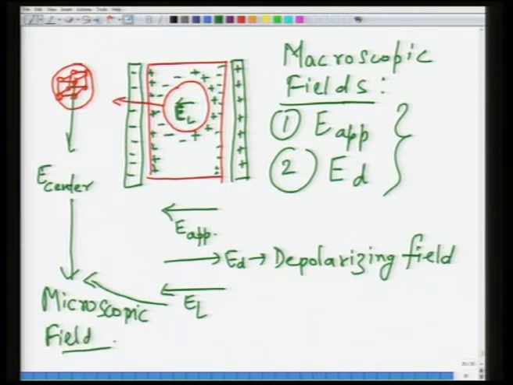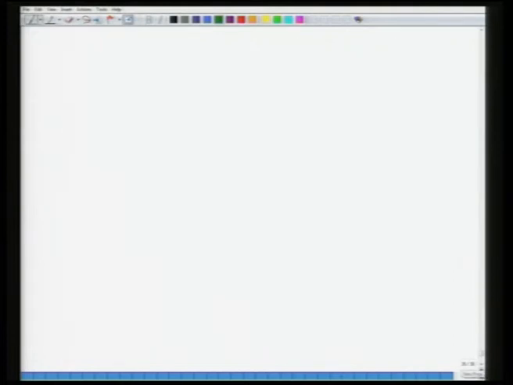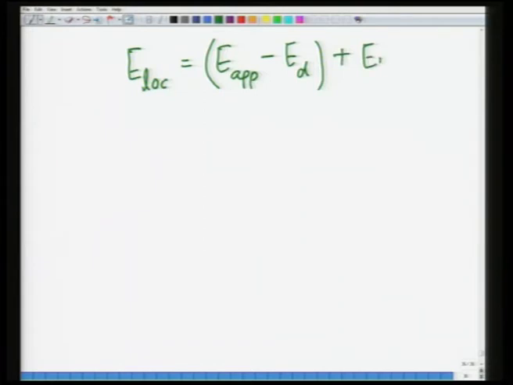Considering dielectric as a continuum, this approach is built up. So this total field, this E local now, is nothing but the sum of all these fields. So we have E app minus ED, the depolarizing field, plus E Lorentz plus E center.